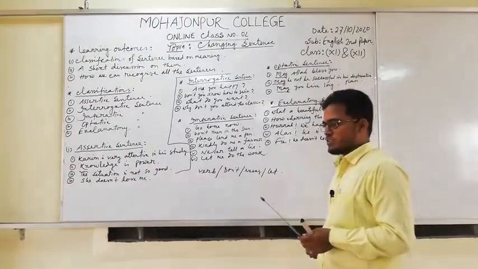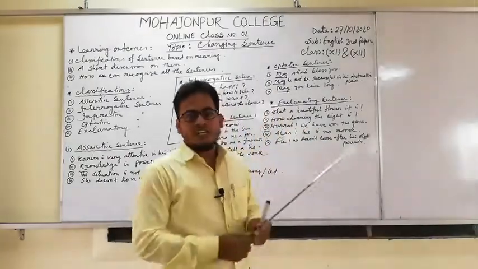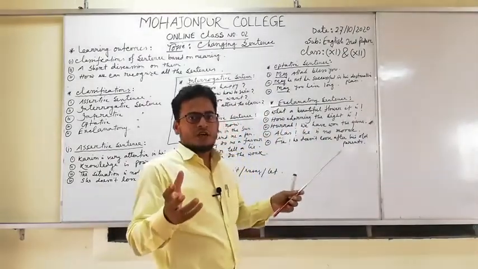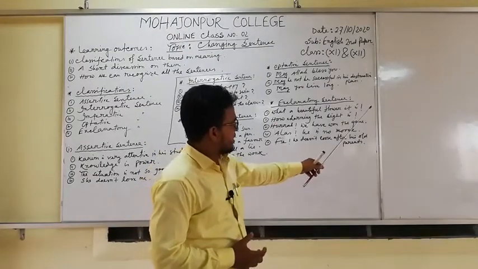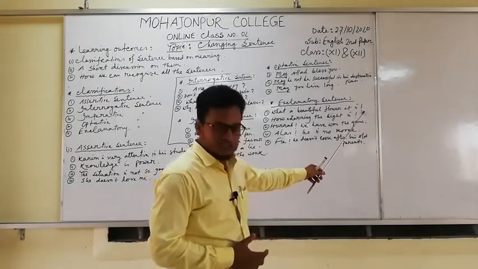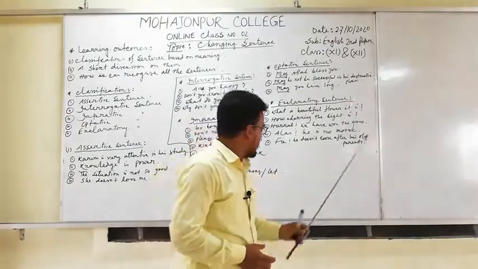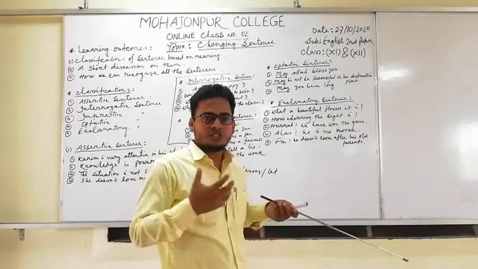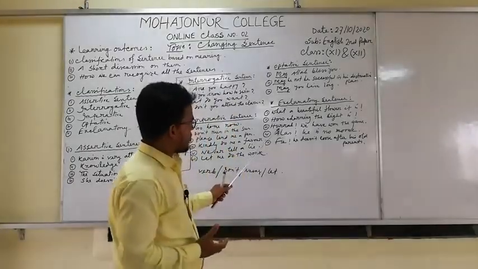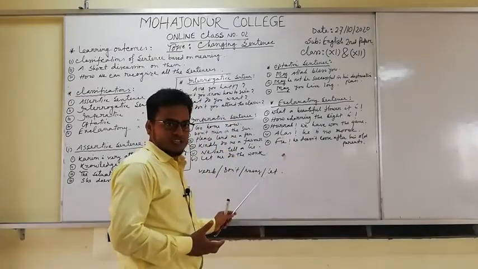So my dear students, you have to remember that an exclamatory sentence mainly starts with what or how, and there will be a note of exclamation at the end of the sentence. But there are some other words that also express strong emotion, and those are hurrah, alas, and fie.